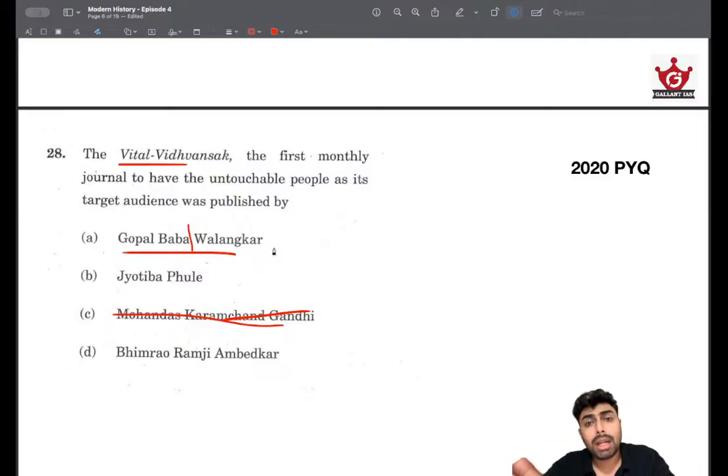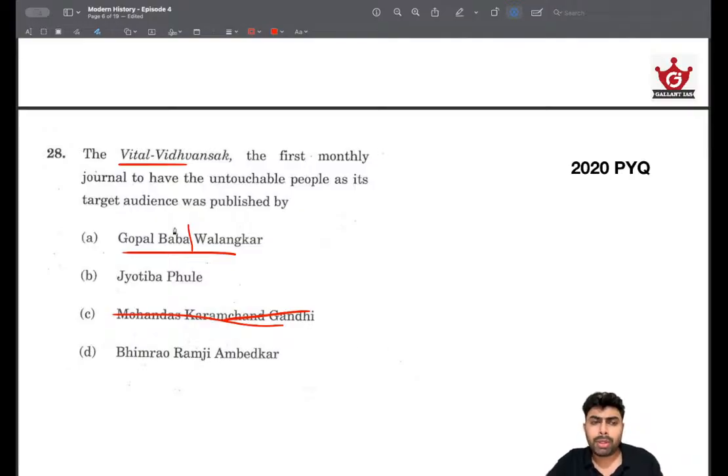Having that idea really helps, because Bombay Presidency and Bengal were the hotbed of India's freedom struggle, so it's worth knowing about those regions and their culture. Valankar sounds very similar to Agarkar, and thus it would be a Marathi surname. That's why I didn't eliminate Gopal Baba Valankar and I eliminated Gandhiji.